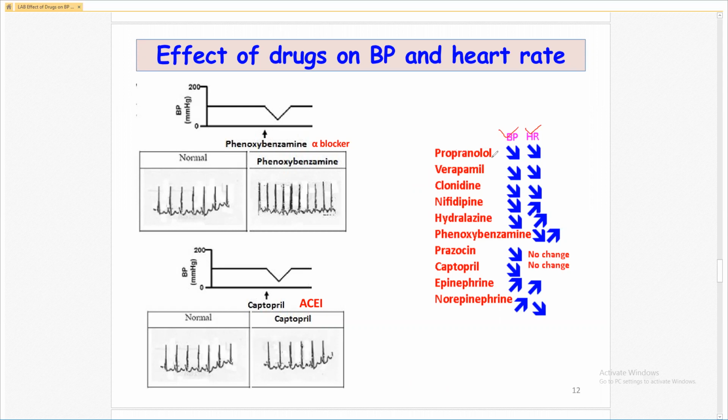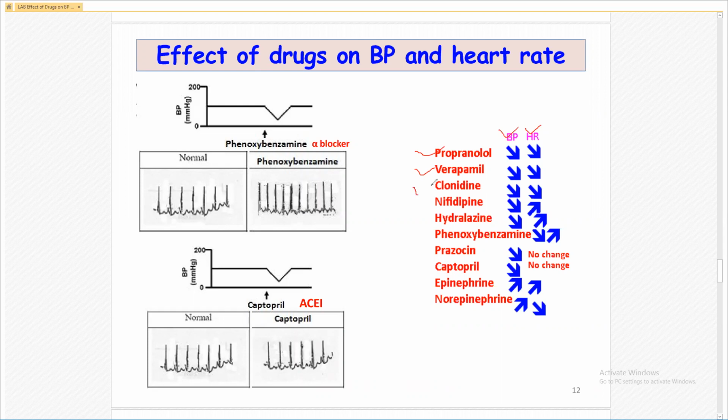Propranolol, which is a beta blocker, decreases the blood pressure, decreases the heart rate. Verapamil, which is a calcium channel blocker, non-dihydropyridine derivative, decreases the blood pressure, decreases the heart rate.